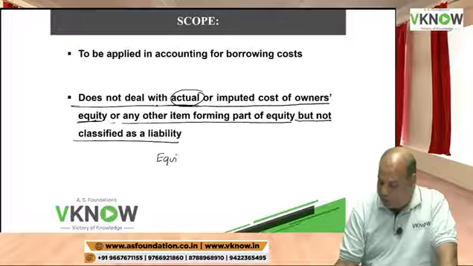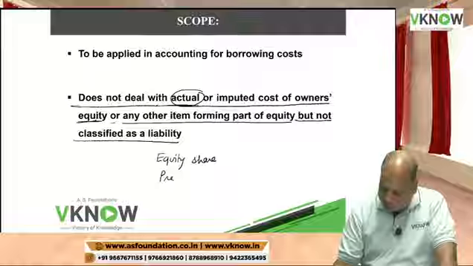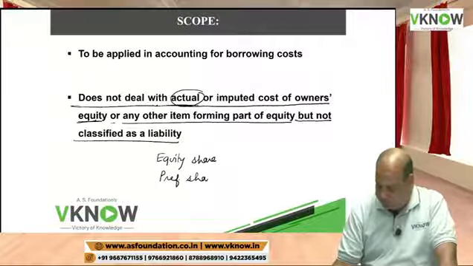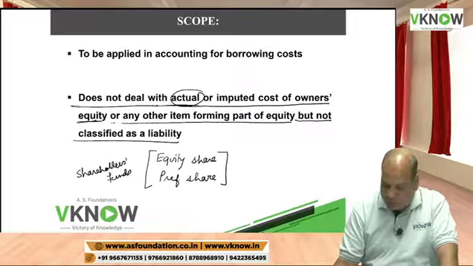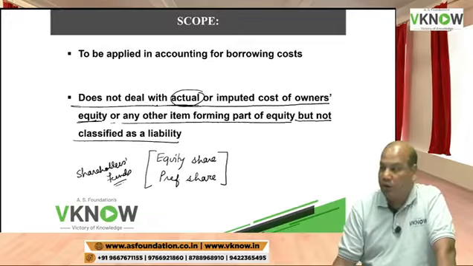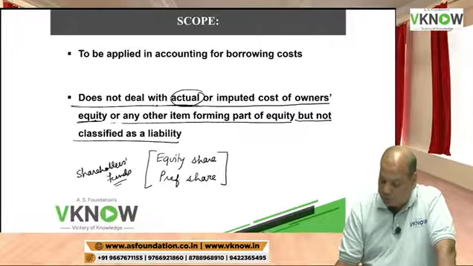We have in our balance sheet equity shares, preference shares. Equity and preference shares form part of shareholders fund, which you have studied in company final accounts. Equity share capital and preference share capital will form part of shareholder fund.